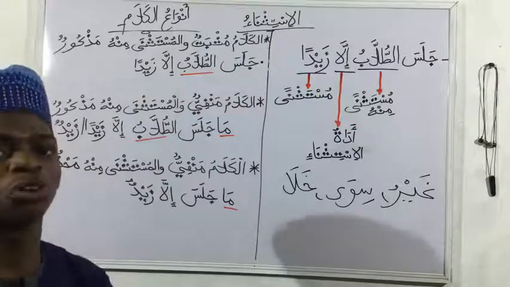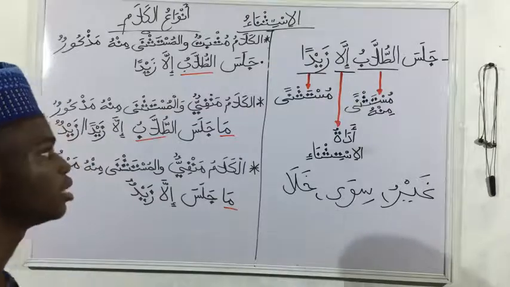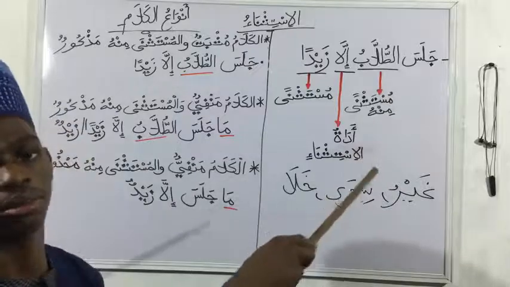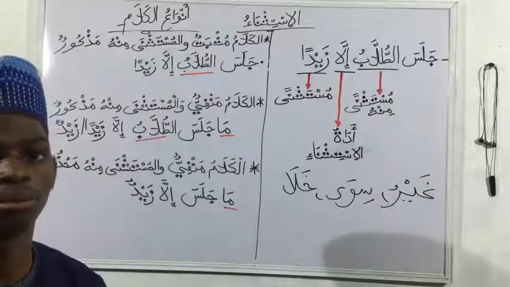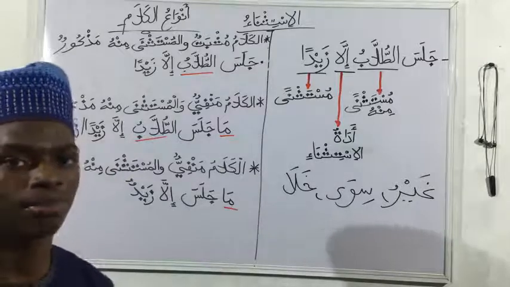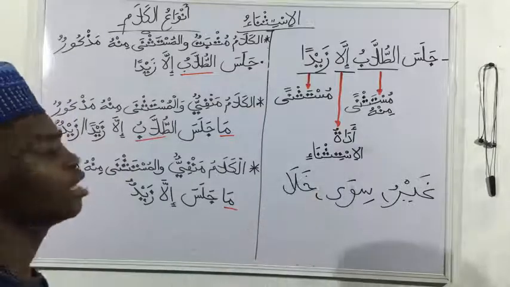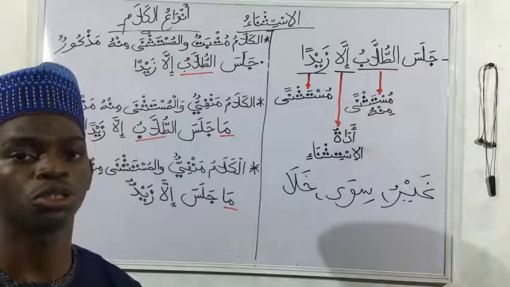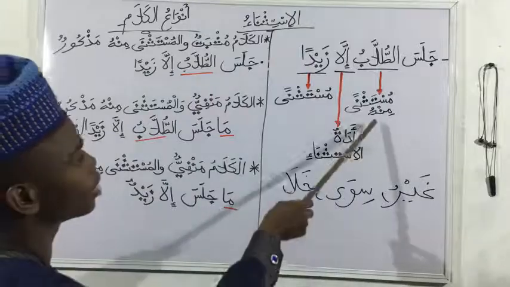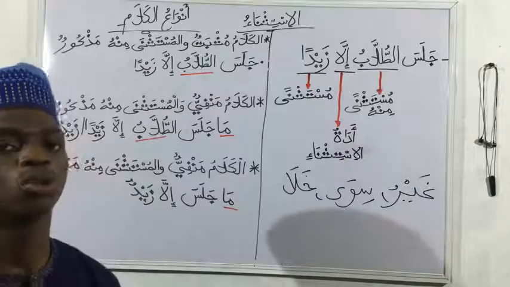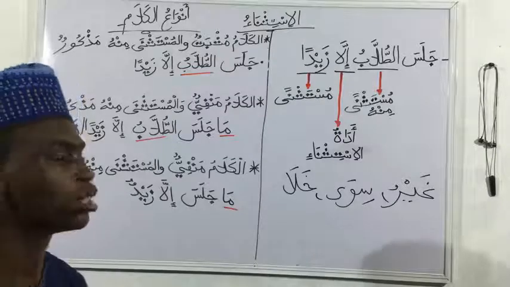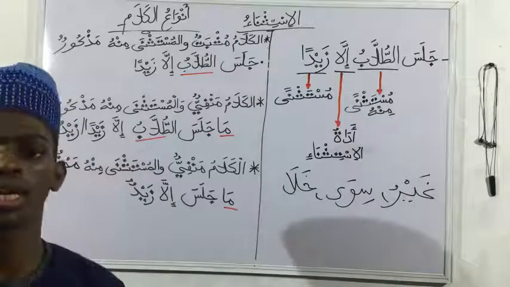So the general group from which Zayd has been accepted is what at-tulab, and that's why we call it the mustasna minhu. That is the accepted from. So the mustasna is the noun that is actually accepted. Adatul istisna is the tool of exception that shows that exception has happened in the sentence. And the last one is mustasna minhu, that is the entity, the larger group from which the mustasna is accepted.